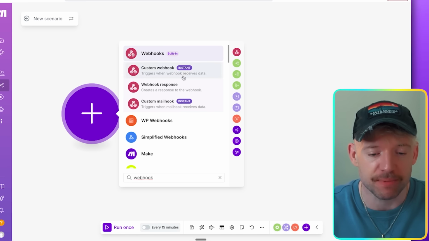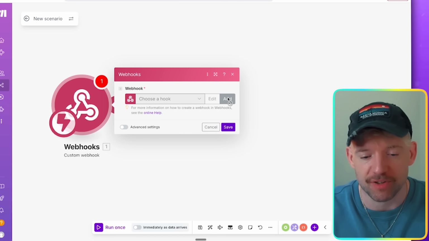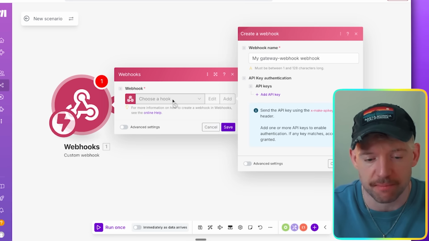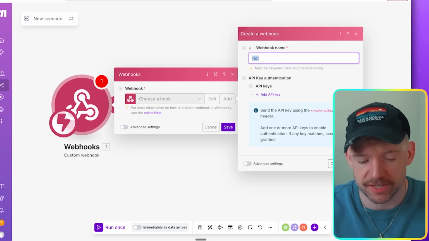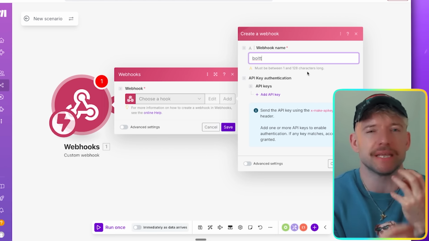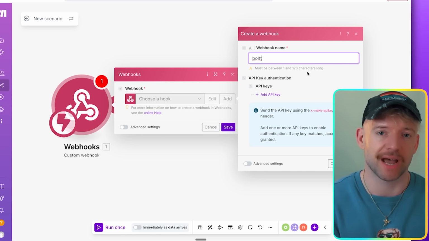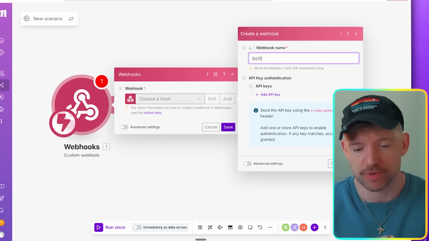And what we're going to do is come down here to custom webhook. And then we'll see this thing here. You click on it, you just add a new hook. So we can call this one, for example, Bolt. Always good to actually name it. Obviously, it's really good that you can have authentication keys. So basically, if someone did manage to get into your system, which they shouldn't do because of the way we set it up, you could then actually have an API key which validates that, which is really, really cool.